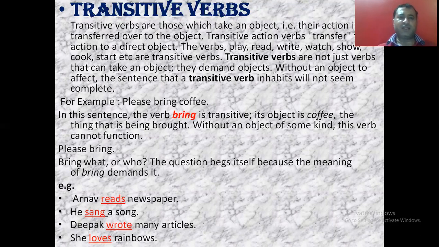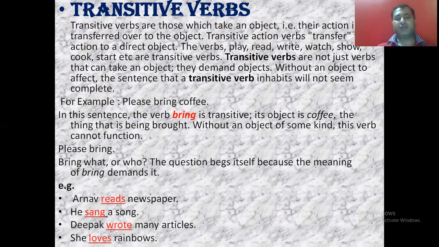So you can say that the main difference between transitive and intransitive verbs is about the object. If there is an object, then it is the transitive verb, and if there is no object, then it is the intransitive verb. A better word to associate with transitive is transfer. A transitive verb needs to transfer its action to someone or something, that is, an object.